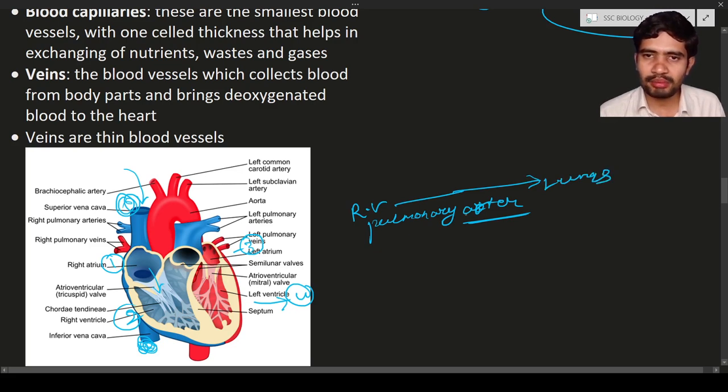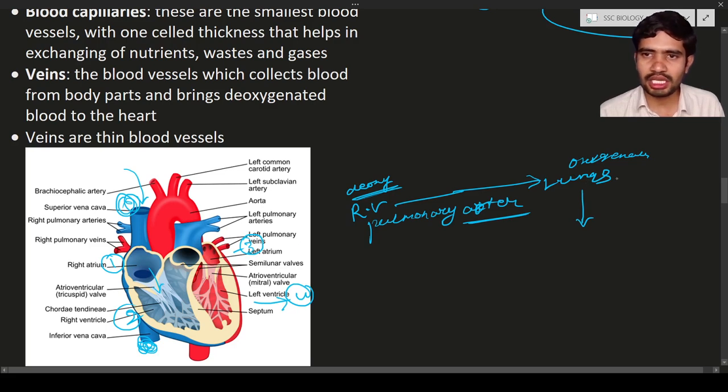Why will it pump blood to the lungs? Because the deoxygenated blood is present in the right ventricle, it has to be converted into oxygenated blood, so it is going to pump blood to the lungs. What will happen in the lungs?